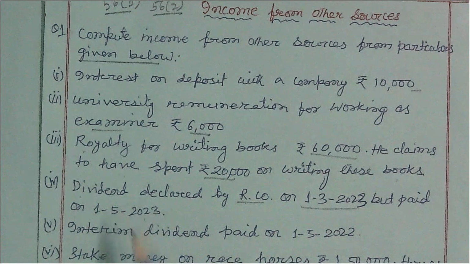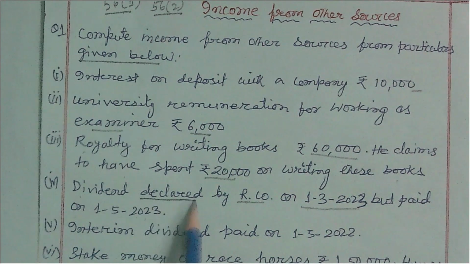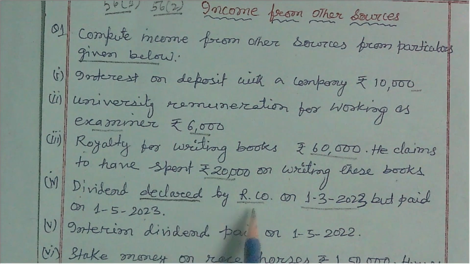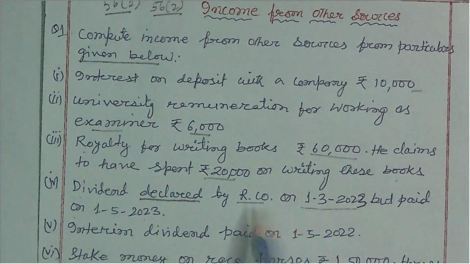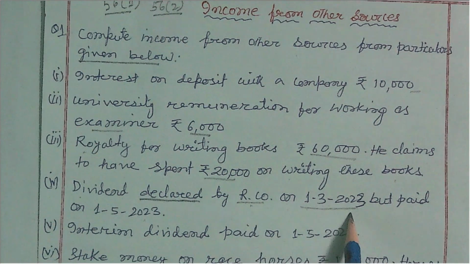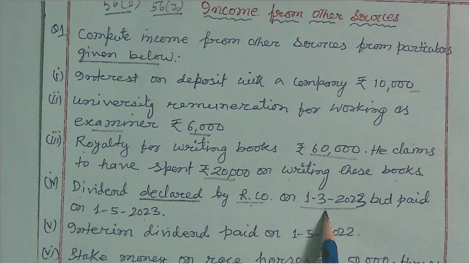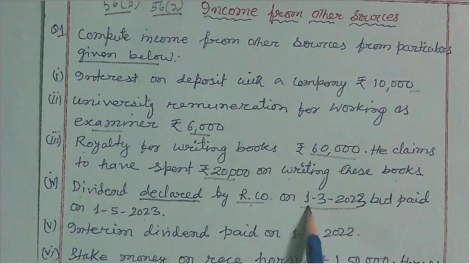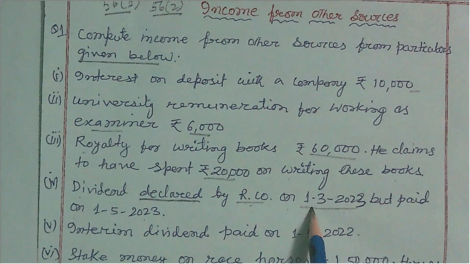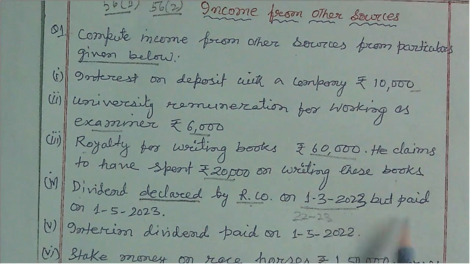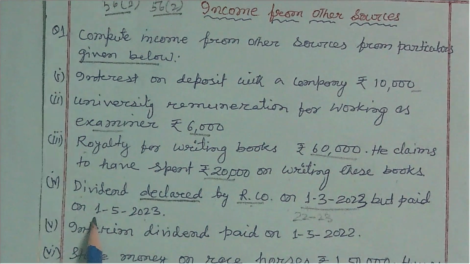When the dividend is declared, it is deemed to be received on that date, and since the date of declaration is in this previous year, before 31st March 2023, we will consider it the income of the previous year 2022-23, although it is received in the next year.